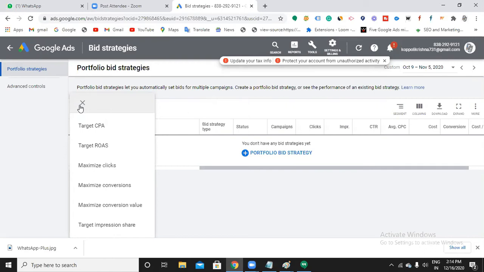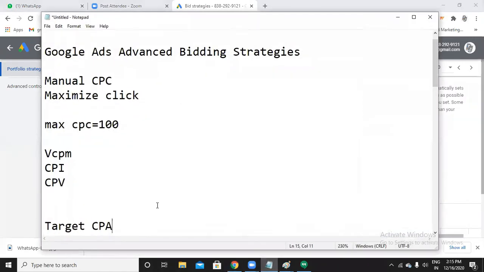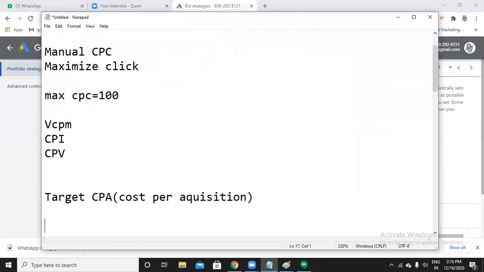Now let's see what target CPA is. CPA is cost per acquisition. What does it mean, and what does it tell you when you choose this bidding strategy? Let me explain.